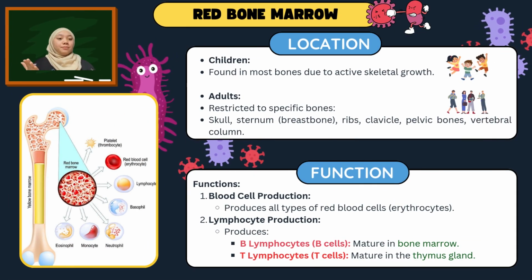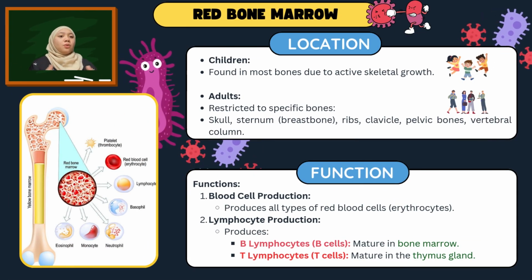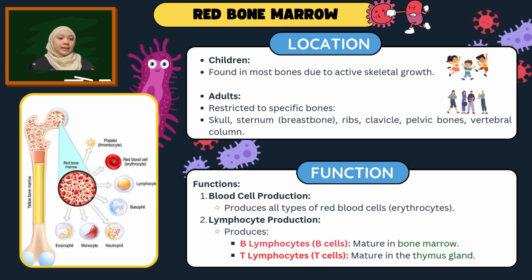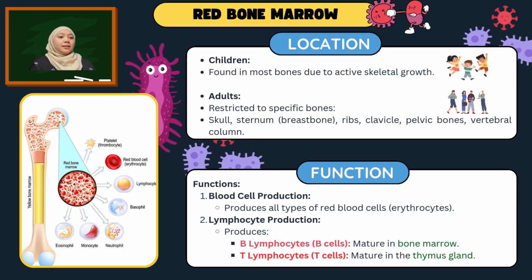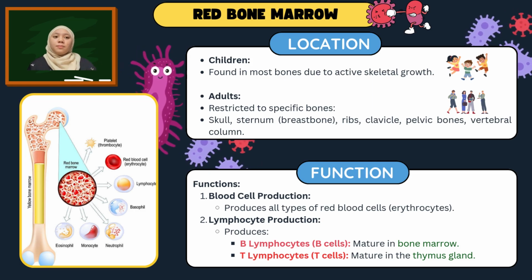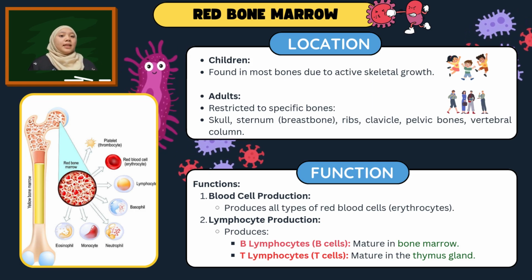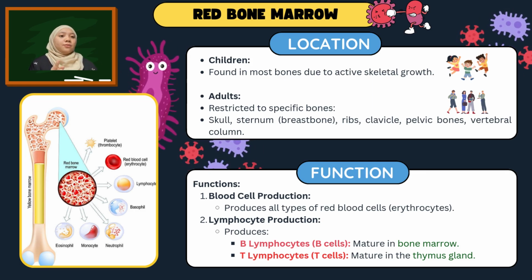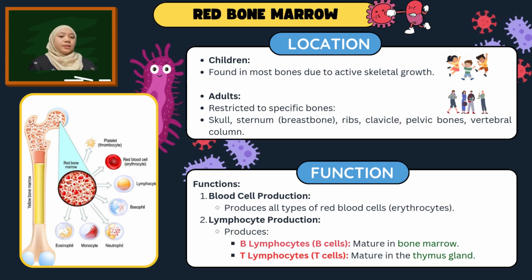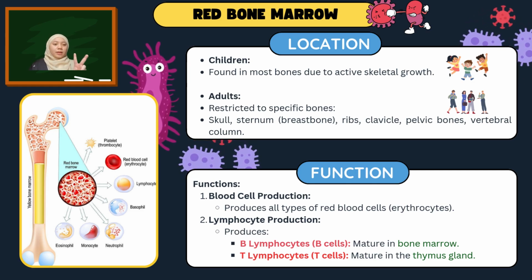We have the red bone marrow. In children, it's found in most bones because their skeleton is still growing, whereas in adults, it's limited to specific bones such as the skull, sternum, ribs, clavicle, pelvic bones, and vertebral column. The red bone marrow serves two main purposes.